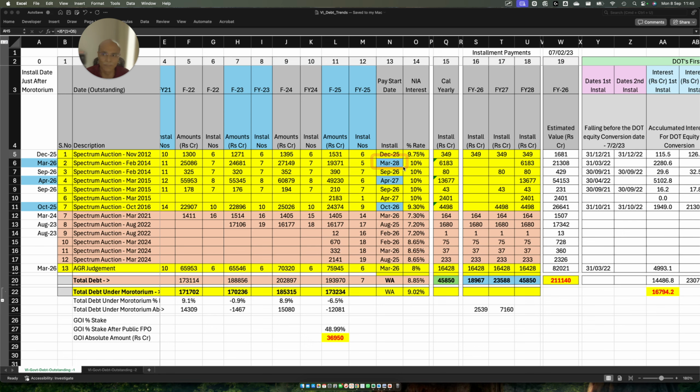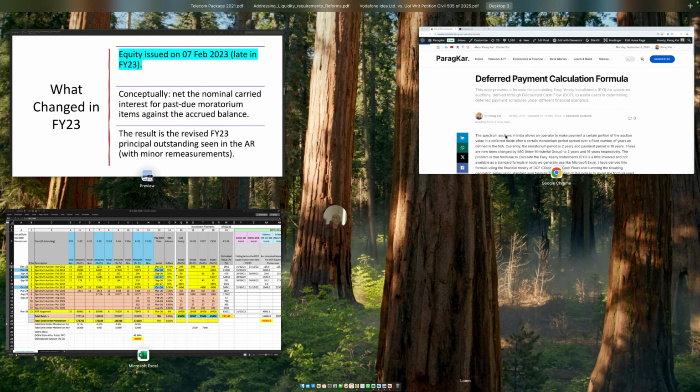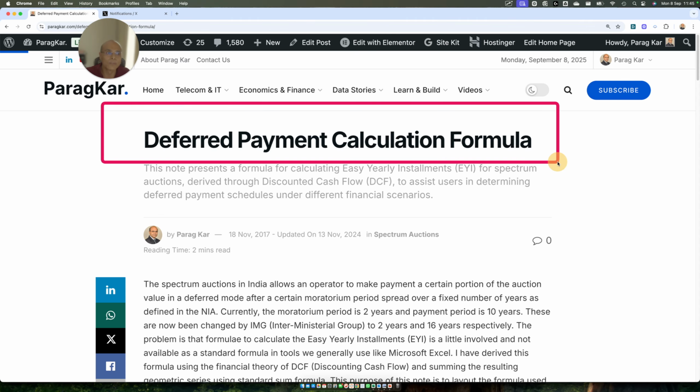You look at the annual report, you will be able to see it yourself. Then the calculation of EMI will change. Why will it change? Now it is almost like you are having a moratorium within that period, right? This is the principal, and there is a moratorium here because the payment dates have now shifted by another 2 years. So this calculation changes based on the formula which I have shown in this article.